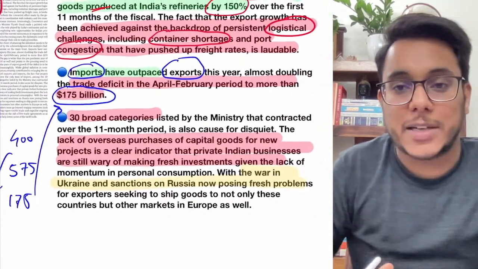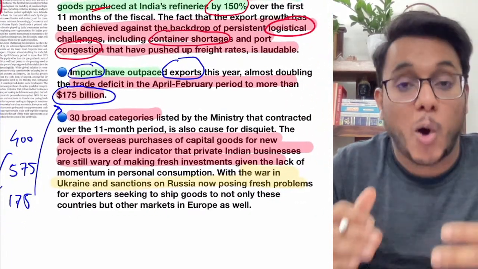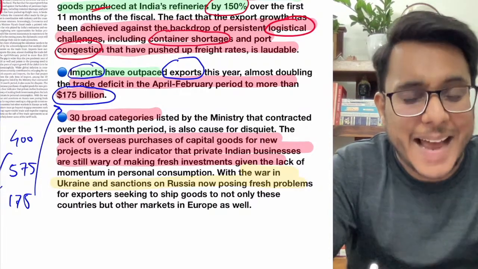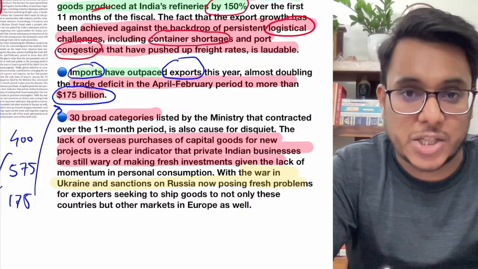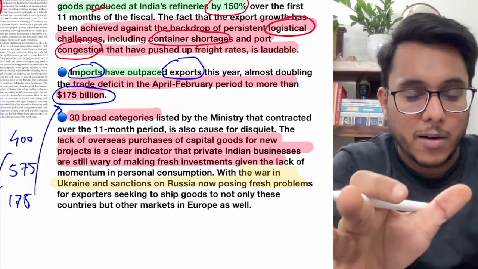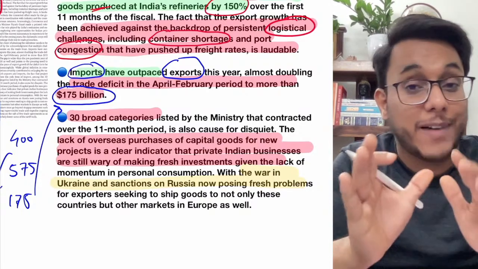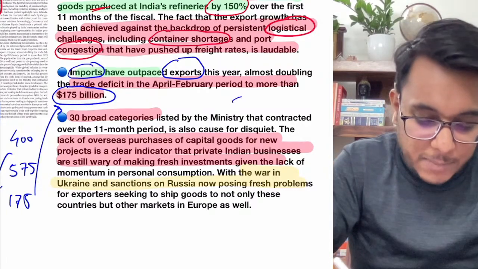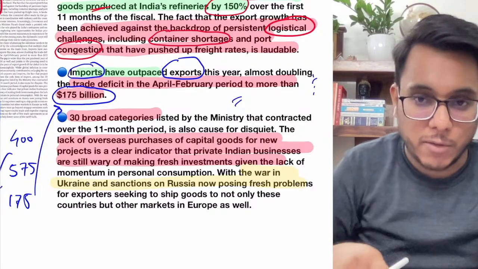Now guys, whenever there is a trade deficit, we are importing more, and obviously the payments have to be made in dollars, and that will reduce our foreign exchange. $400 billion we earned in foreign exchange, but $575 billion in foreign exchange we have to give. So this is something to be looked into.